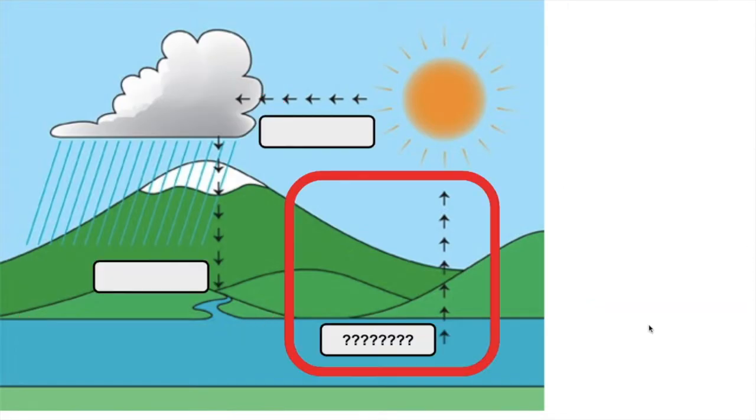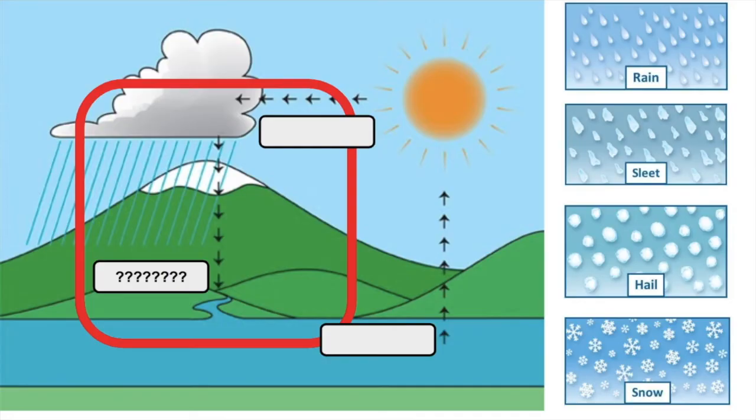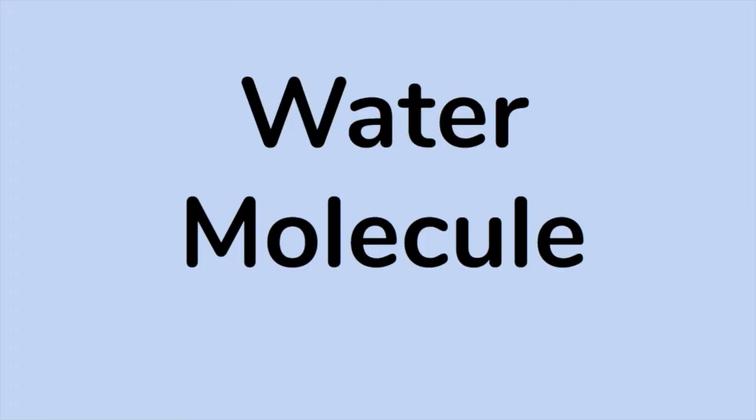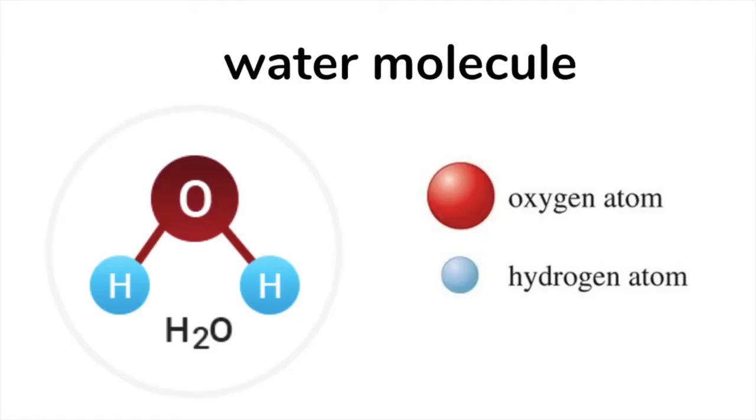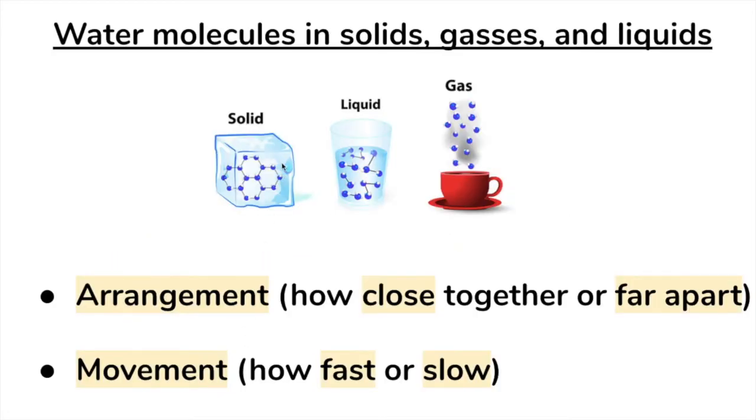What do you see? Finally, we're almost there. Let's review what a water molecule is. A water molecule is one oxygen atom and two hydrogen atoms. Even when water is a solid, liquid, or gas, it's always made up of water molecules. The only difference is the arrangement of the water molecules and the movement of the water molecules.